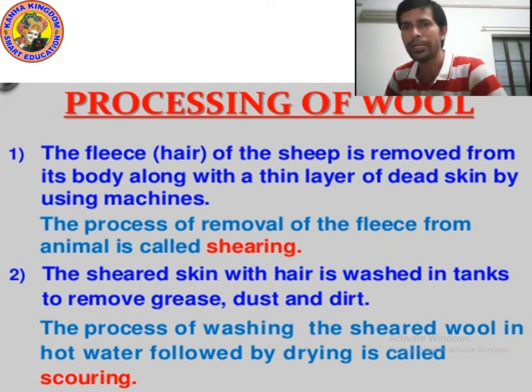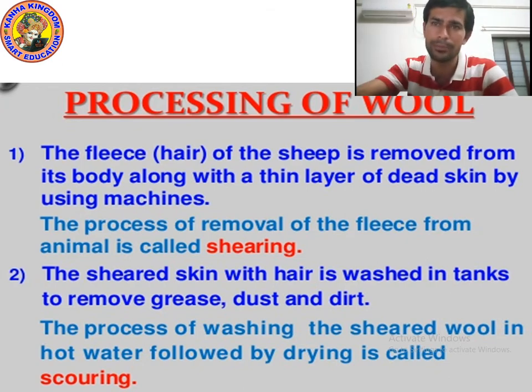So point number 1: the fleece of sheep is removed from its body along with a thin layer of dead skin using a machine. The process of removal of fleece from an animal is called shearing. Second step: the sheared skin with hair is washed in a tank to remove grease, dust and dirt. The process of washing the sheared wool in hot water followed by drying is called scouring. Okay, now let's move on to the next step.